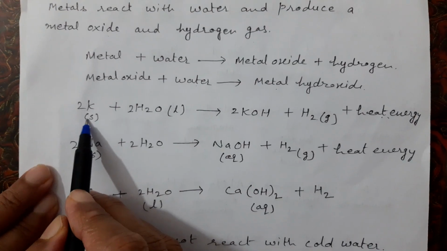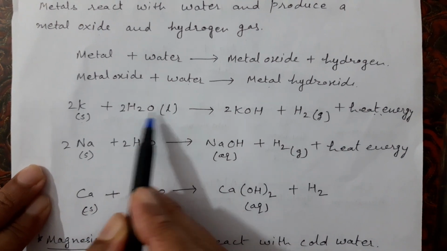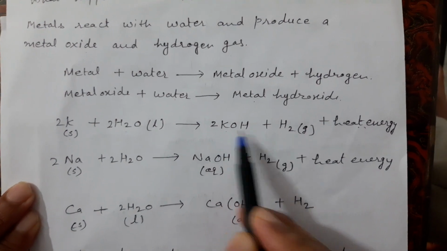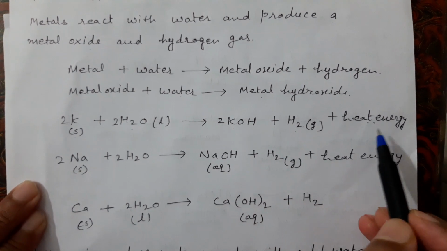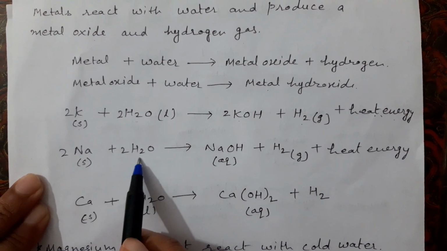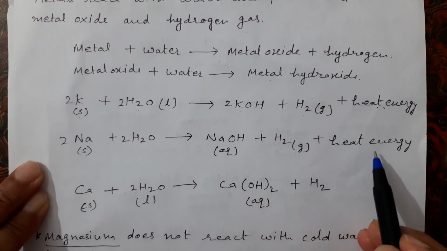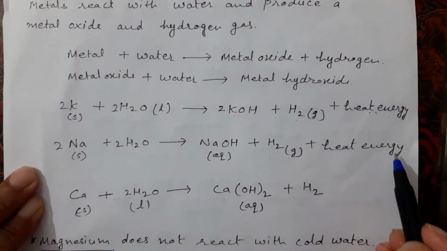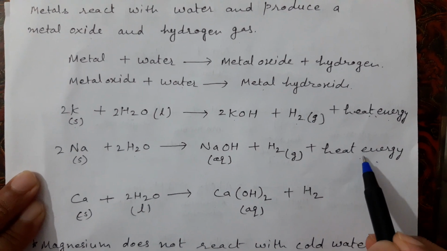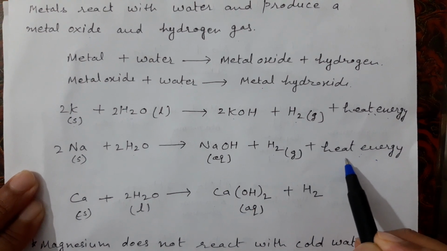Example, potassium. Potassium is a metal, it is solid in form, and water is liquid in form. They react together, they form potassium hydroxide and hydrogen gas plus heat energy. And sodium reacts with water, they form sodium hydroxide, hydrogen gas and heat energy. In these two reactions, heat energy evolves. It means these two reactions are exothermic reactions.